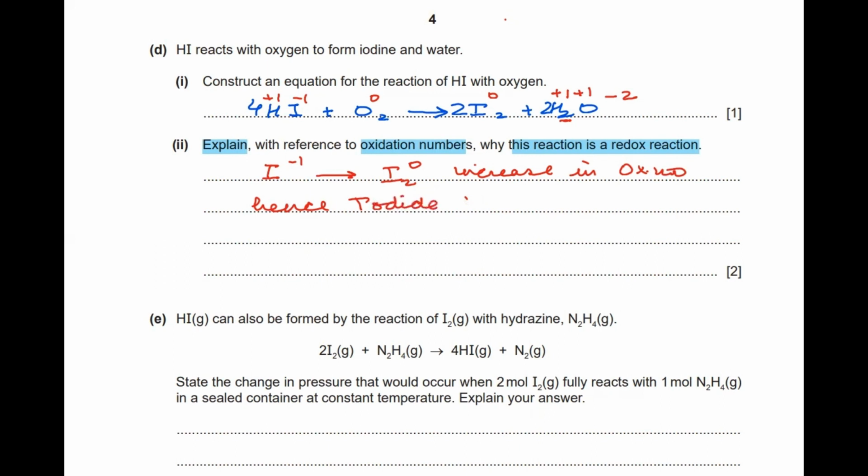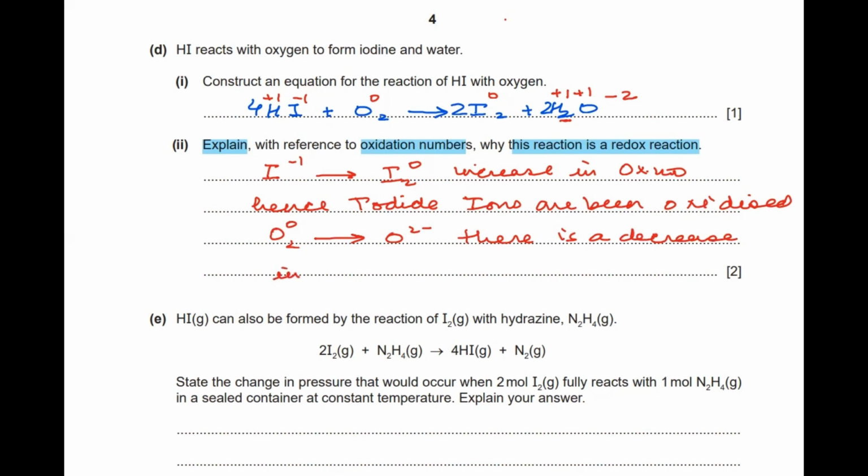Whereas oxygen is changing from oxygen to oxide. So oxygen's oxidation number is 0, so there is a decrease in oxidation number. Because there's a decrease in oxidation number, we can say that oxygen is being reduced.